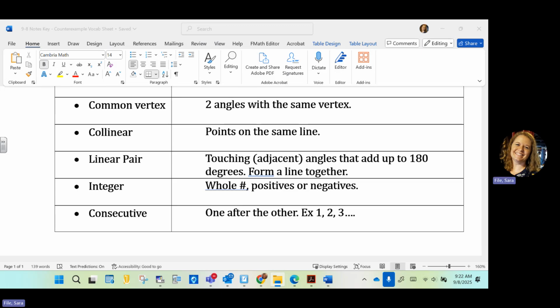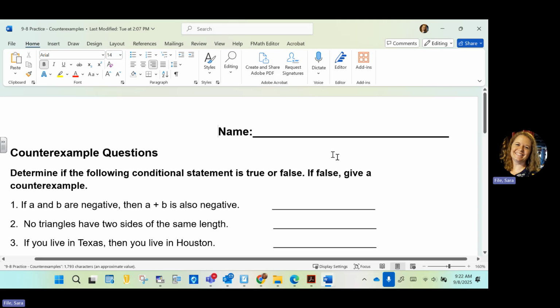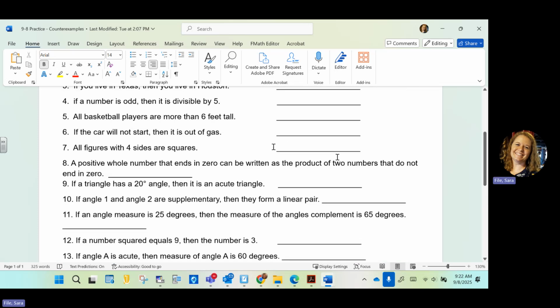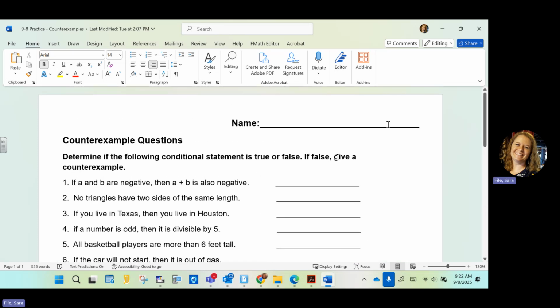So what we're going to do here, you are going to get this paper. I'll pass it out, but I also want to show you on the screen what you're going to be doing. You're going to want to have out last week's notes and today's vocab that we added to it on counterexamples.